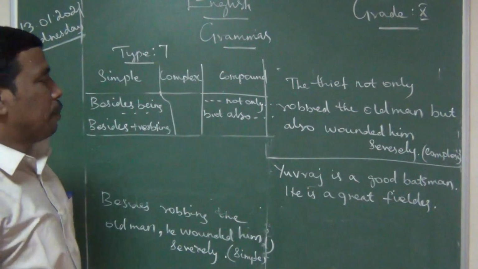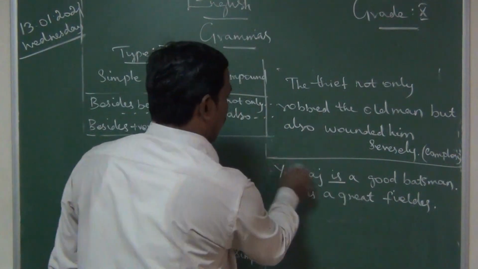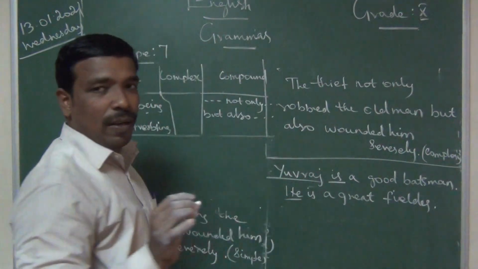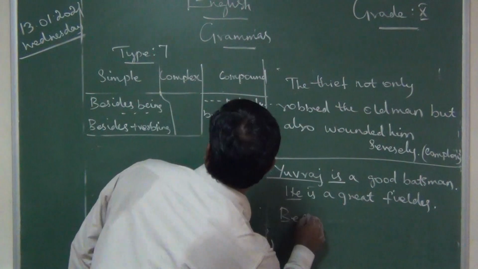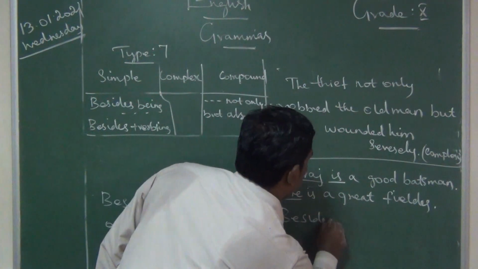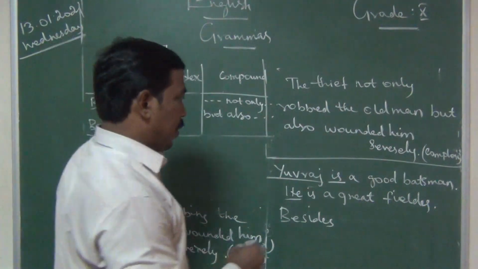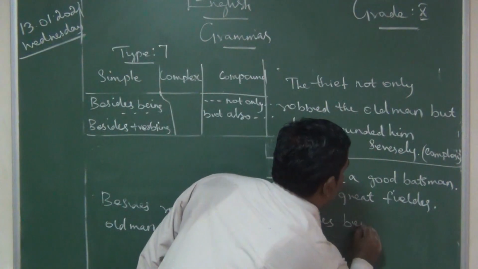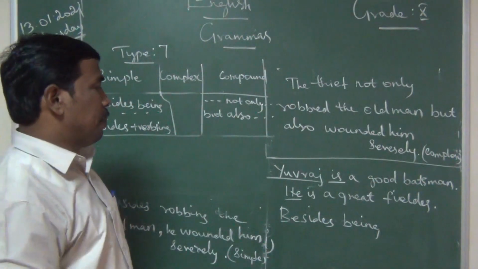Yes, what is this? Besides. Here we should be very clear: Yuvraj and he, both subjects are the same. So besides, what is the verb here? Only a be form verb is there. So we should use besides being. If it is a be form verb, we should use being.